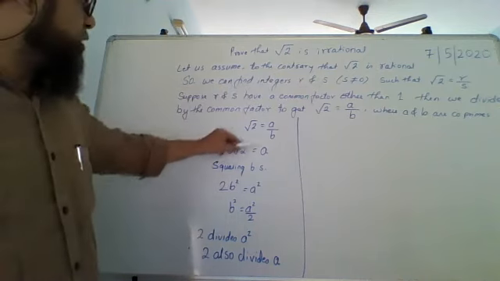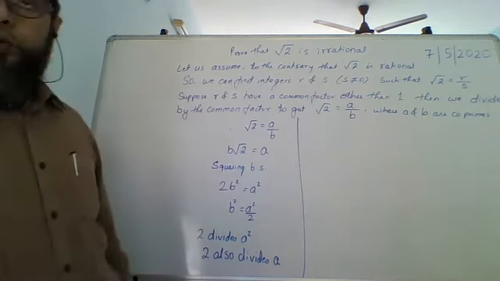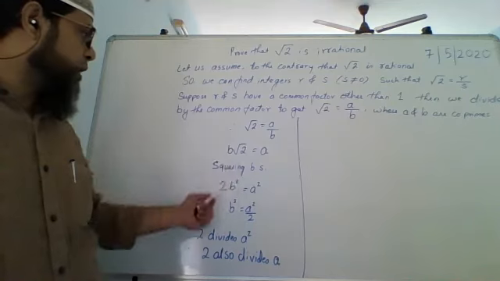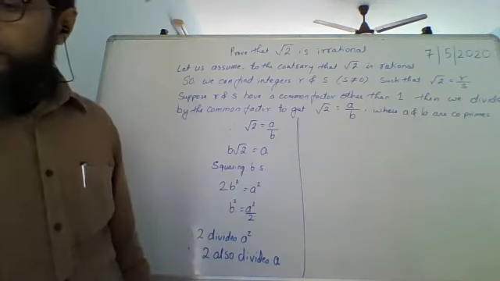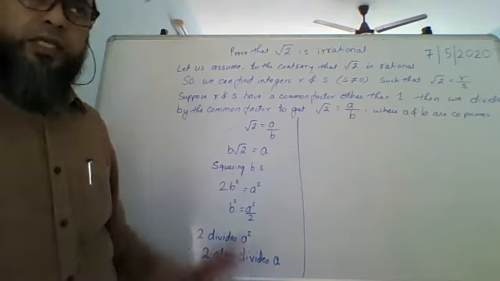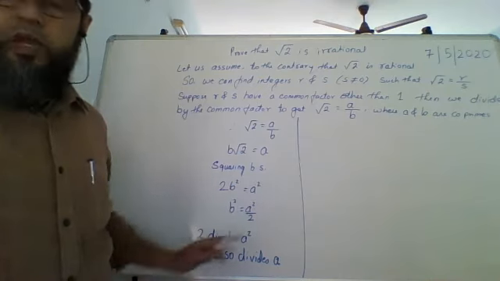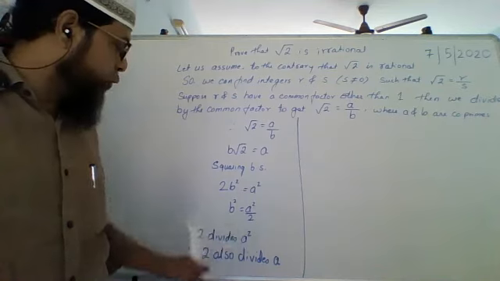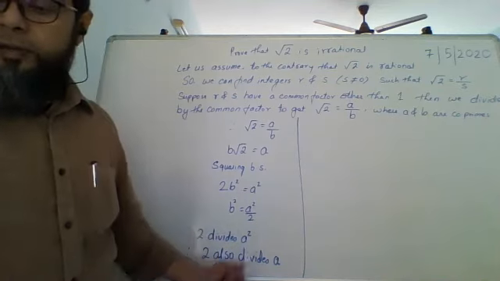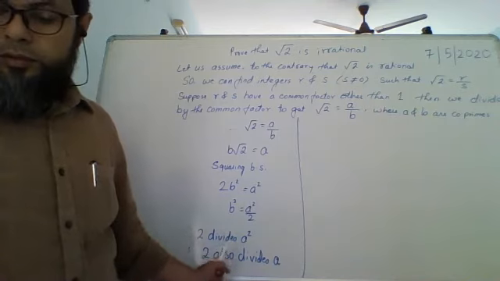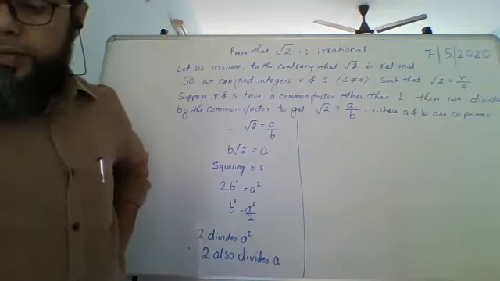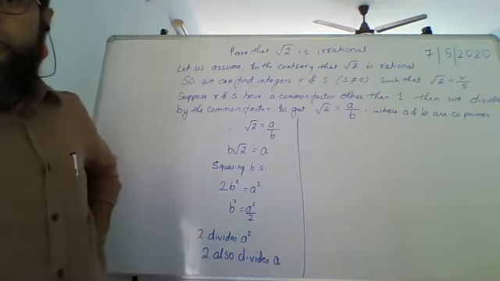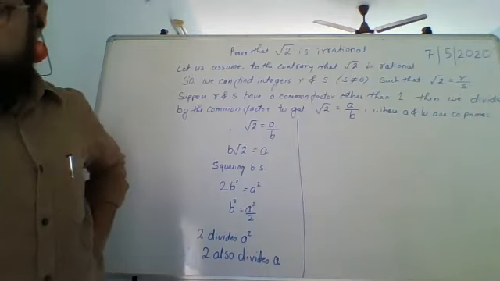They are co-primes. So we bring B this side, so it becomes B root 2 equals A. Then we square both sides. When we square both sides, B becomes B square, root 2 becomes 2, A becomes A square. That is B square equals A square upon 2. Now if B square equals A square upon 2, that means A square is divisible by 2. If 2 divides A square, 2 also divides A. अभी theorem किया था हमने, है ना? चलिए, 2 divides A square, therefore 2 also divides A.